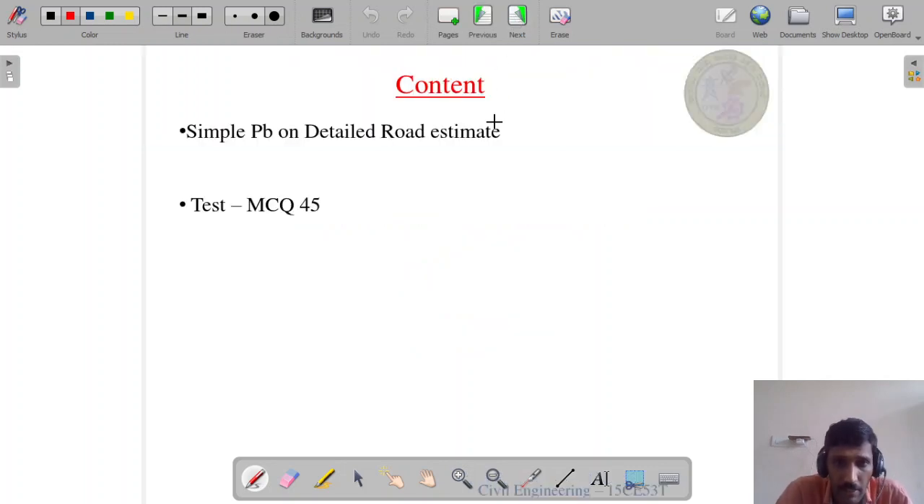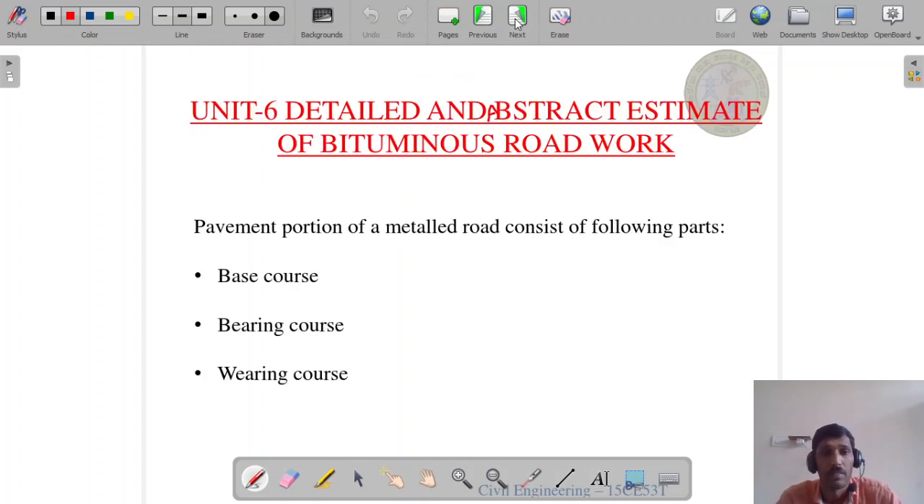The content covered in this chapter: detailed road estimates for metal road, simple problems on that, and multiple choice questions. Here is the detailed and abstract estimate of bituminous road work.